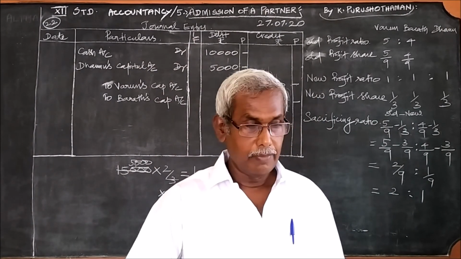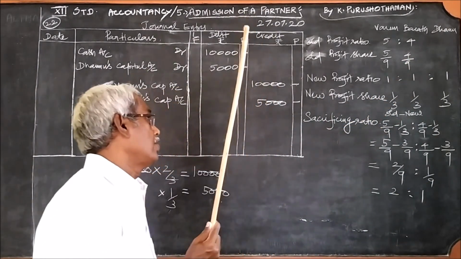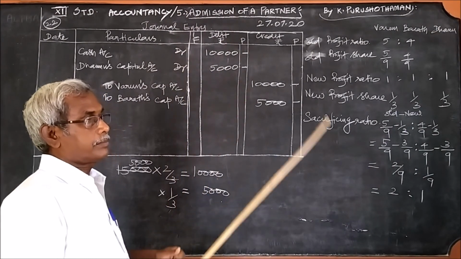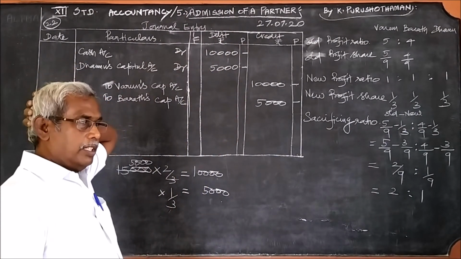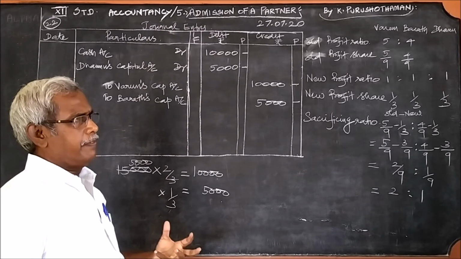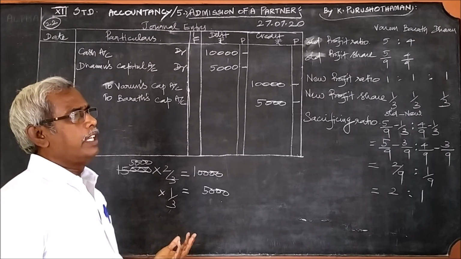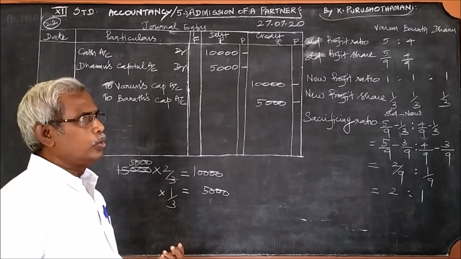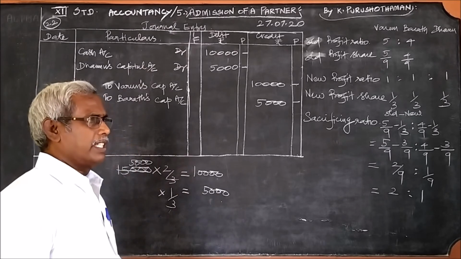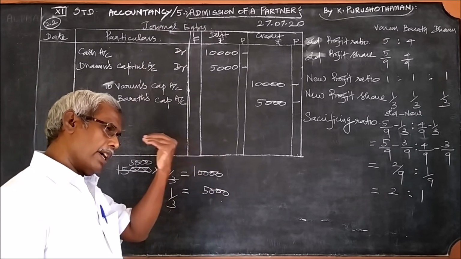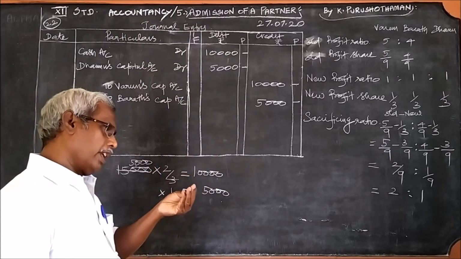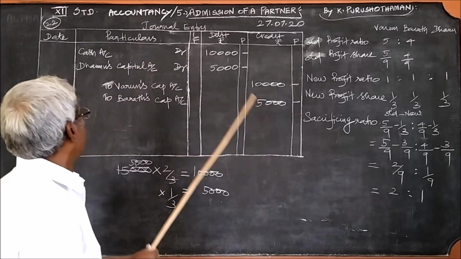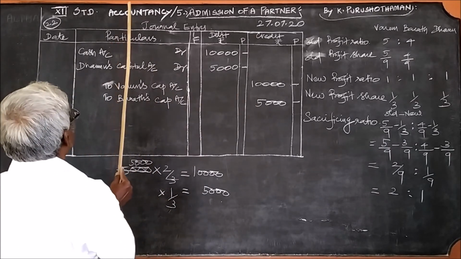So, how did we arrive at this? Once again I repeat. In previous problems, if the value of goodwill allotted for the new partner is brought in by the new partner, we write only the cash account or bank account.